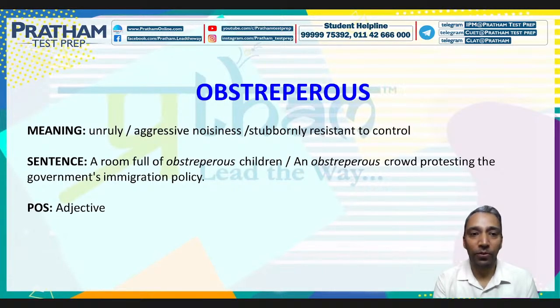Obstreperous. Obstreperous is unruly, aggressive noisiness, stubbornly resistant to control. Someone who is quite unruly. We have seen children or the crowd, unruly children. That's obstreperous. It's an adjective. A room full of obstreperous children, okay, or an obstreperous crowd protesting the government's immigration policy. So an obstreperous crowd protesting the government's immigration policy. A room full of obstreperous children. So aggressive, noisiness, stubbornly resistant to control. So obstreperous is an adjective.